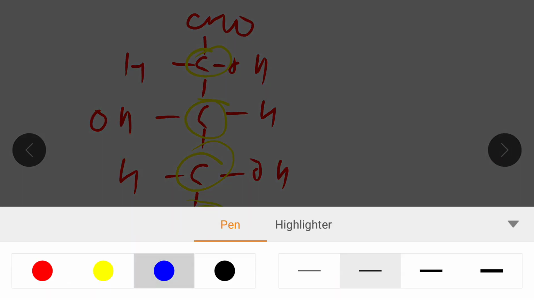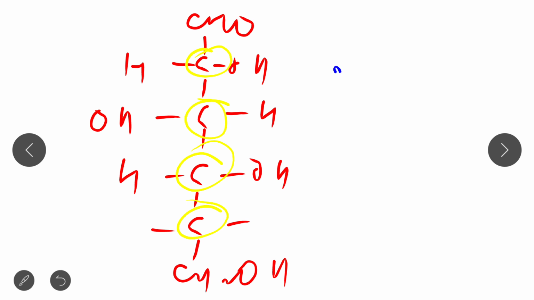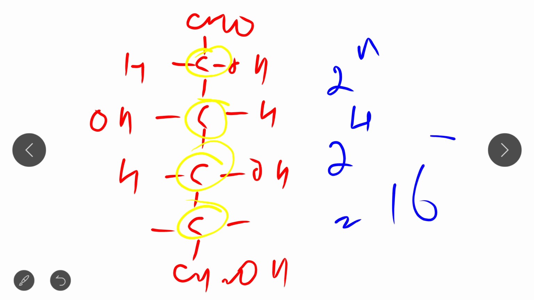The formula is 2 to the power n, where n is 4, so 2 to the power 4 is 16. So in case of glucose, the number of stereoisomers that will form is 16, while in case of glyceraldehyde it is 2.